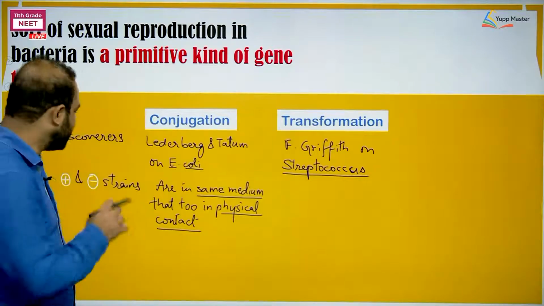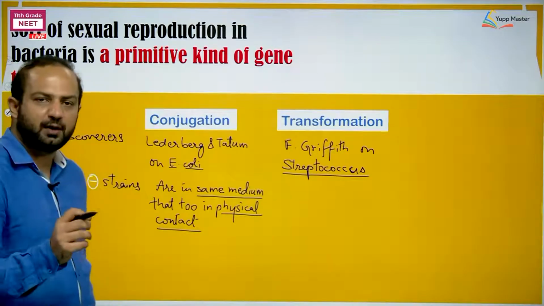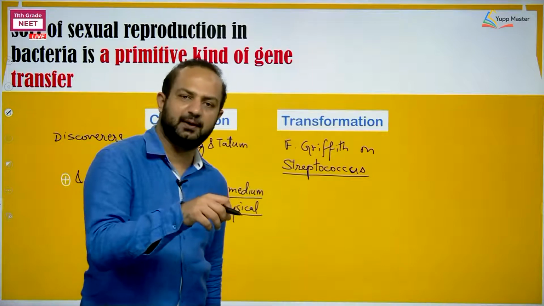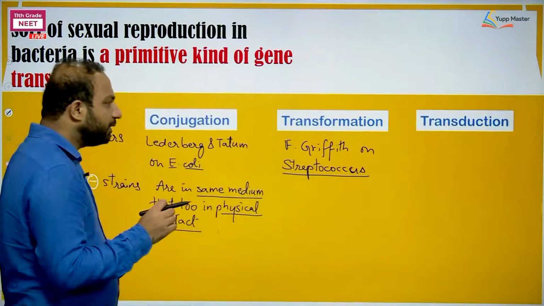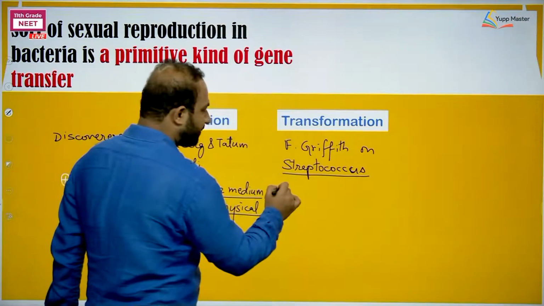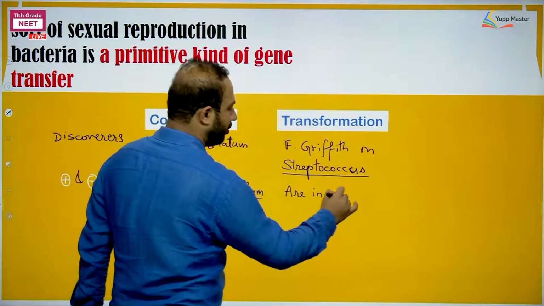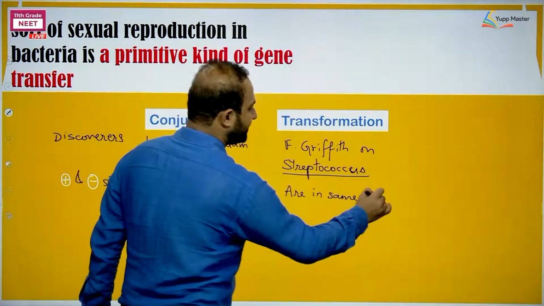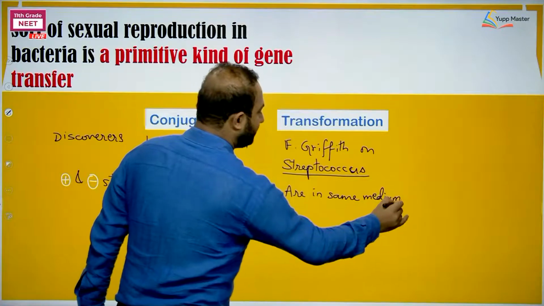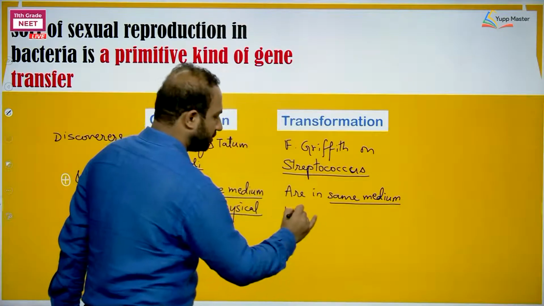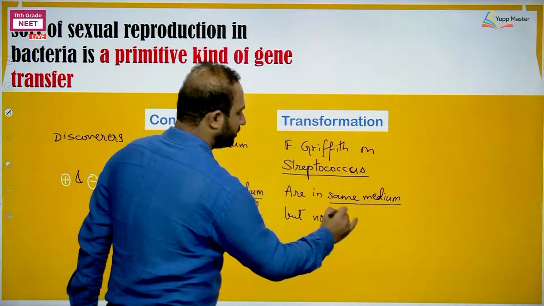Now here the plus and minus strain, meaning the donor and the recipient, the male or the female, are present in the same medium, but not in contact.